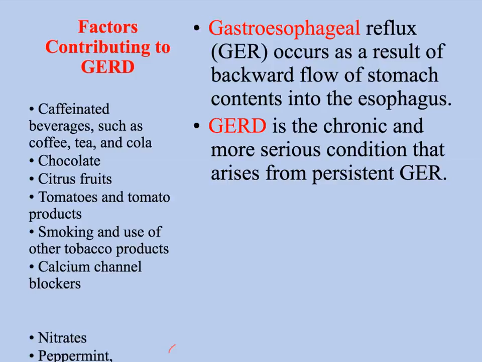It results as a backward flow of stomach content into the esophagus. Typically, it's in relation to a poor lower esophageal sphincter. The function of the sphincter is supposed to prevent the backflow of the gastric content into the esophagus. GERD is a result of an excessive relaxation of the lower esophageal sphincter. It allows this gastric content into the esophagus and exposes the esophageal mucosa to this acidic gastric contents.